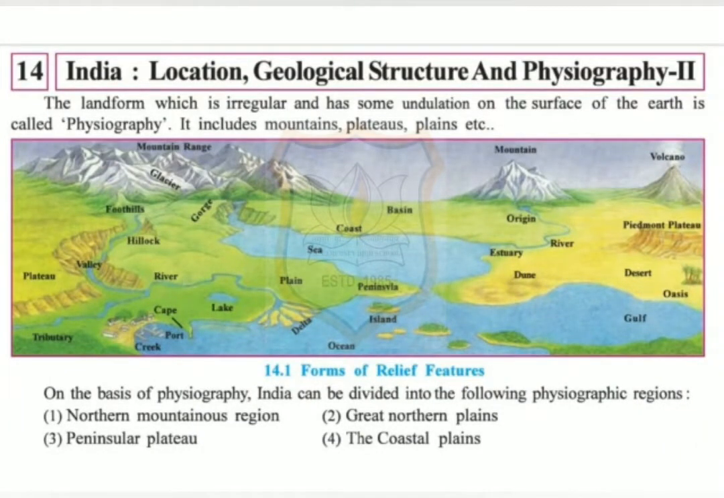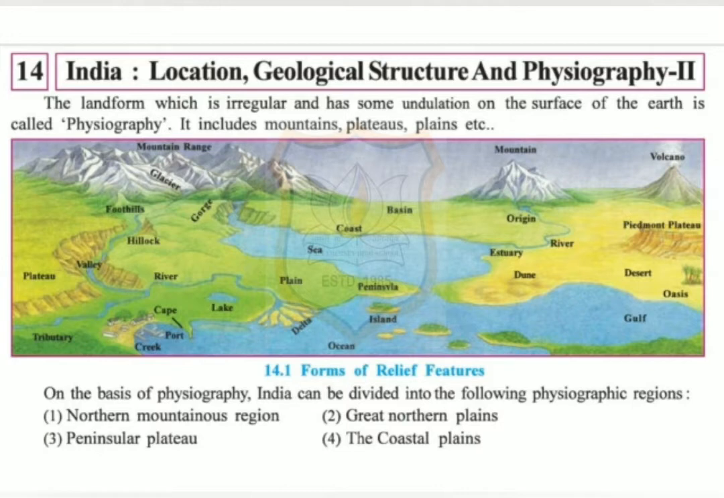Today I am going to explain you chapter number 14 of social science, that is India, location, geological structure and physiography part 2. Now student, we have learned about the location and geological structure in your earlier chapter, and in this chapter we will learn about the physiography. So what is physiography? The landform which is irregular and has some undulation on the surface of the earth is called physiography. It includes mountains, plateaus, plains, etc.